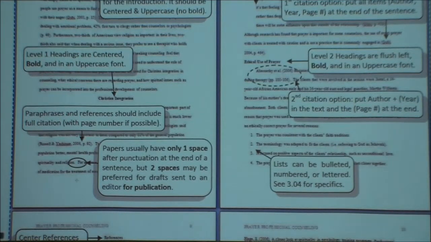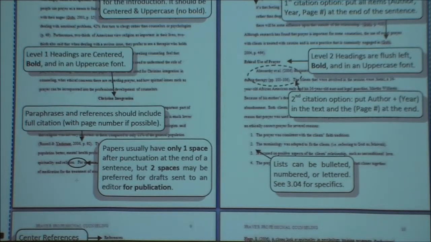One thing to note here, papers usually have only 1 space after punctuation at the end of a sentence, but 2 spaces are going to be preferred in the APA. APA 5th edition changed from the 4th from having 2 spaces, then in the 5th edition it had 1. There was kind of an uproar.